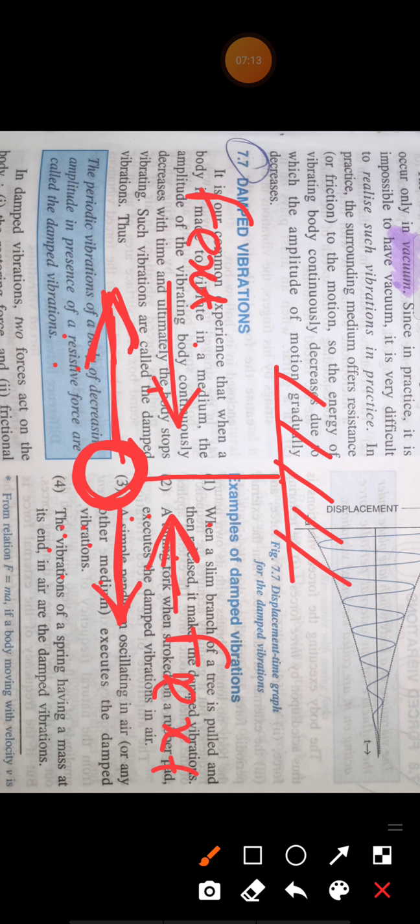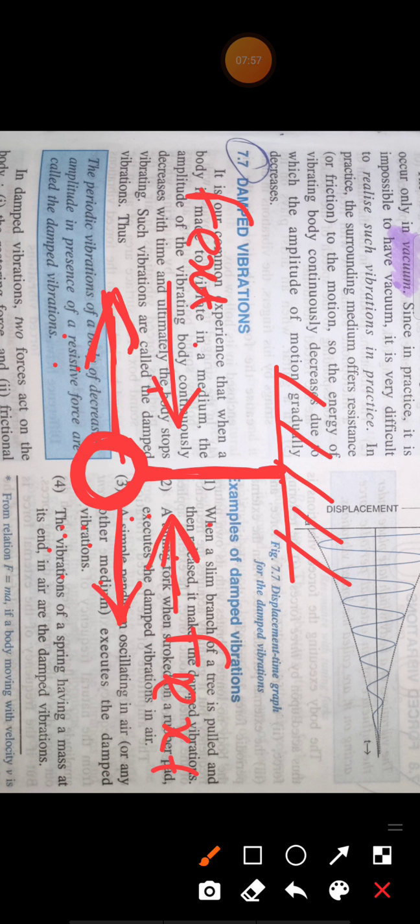And remember, in damped vibration the restoring force is also working, because the restoring force will always work, whether it is damped vibration, forced vibration, or natural vibration. It is the internal force. In damped vibration, an external force is also acting, and this external force is resistive in nature. In this pendulum, who is applying the force? The air molecules. So the frictional force between the air molecules and the bob is acting here. This is damped vibration.